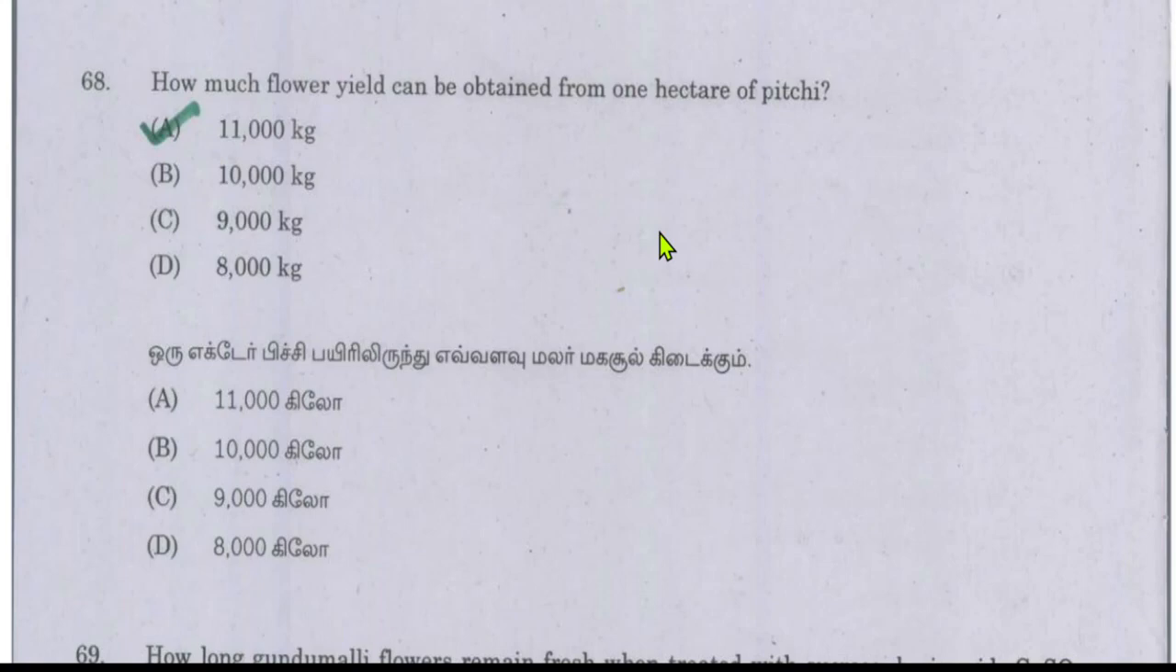How much flower yield can be obtained from 1 hectare of peachy? The answer will be 11,000 kg. 11,000 kg is the answer.